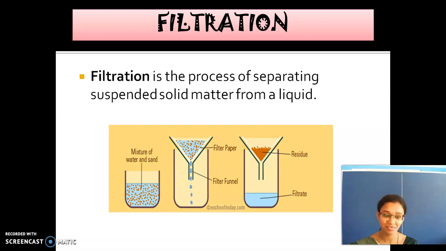This is called as filtration. Example, you may keep in your mind tea filtering itself. So we will get what? Tea. Tea is called as filtrate, and the waste, that solid tea waste, is called as residue. So this tea which we get as a final product is a filtrate, and the waste is called as residue.